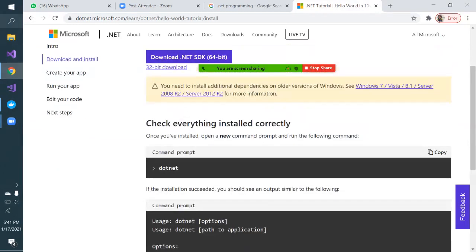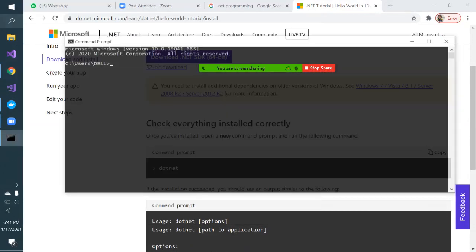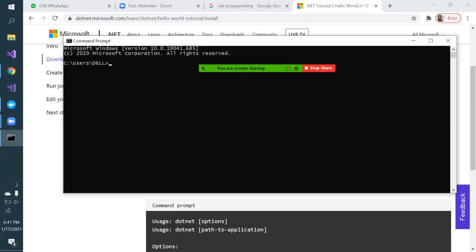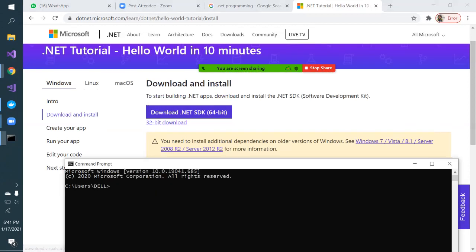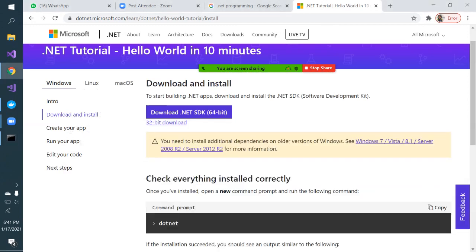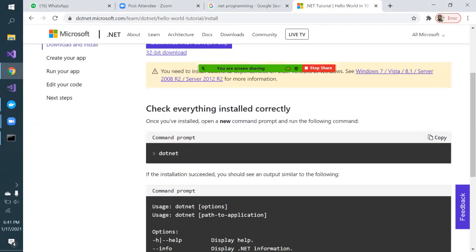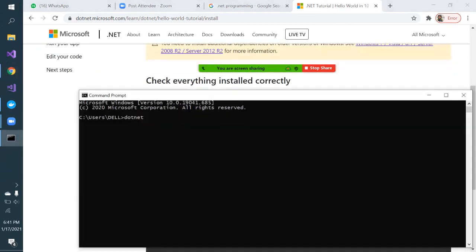In fact, .NET you can run through the Visual Studio editor as well as through the command line. Once you download this .NET SDK, SDK means Software Development Kit, you can check whether it has installed correctly. They are telling you to type dotnet, and you can check the version of .NET. I have .NET version 3.1 on my system.